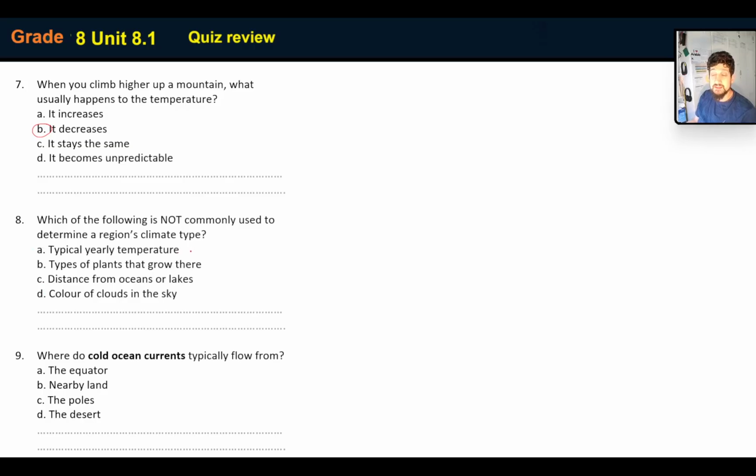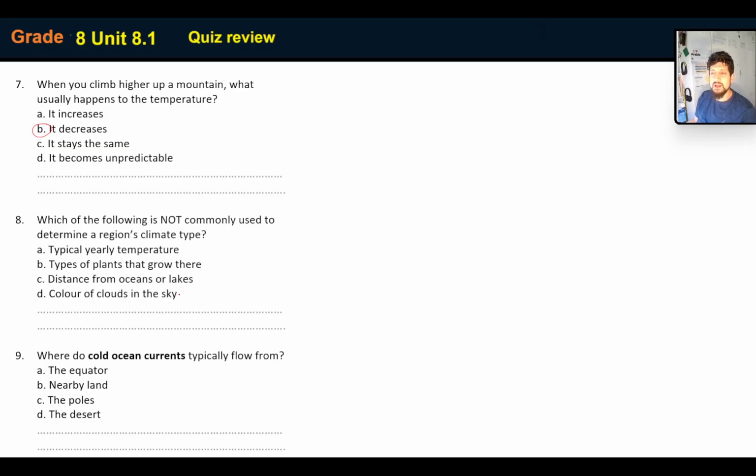Yes, that can tell me the type of climate because temperature tells me a lot about the climate. Remember, like if it's hot or cold or whatever. Types of plants that grow there. Yes, they can tell me about the climate as well. They're not commonly used, but they can also tell me about the climate. Distance from the ocean and lakes. We also know that the distance away from oceans and lakes can also tell me about the climate. Like if it's far away from the ocean, if it's far away from a lake, then I know the summer's really hot and the winter's really cold. But if it's close to a lake, then I know the summers are not that hot, and the winters aren't that cold.